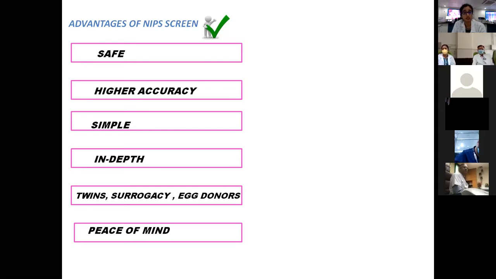The technique we are using is massive parallel shotgun sequencing. This technique can even be done in cases of twins, surrogacy, and egg donors, that is, cases where the pregnancy is precious. So for NIPT, we can do testing even for such cases. And lastly, it is considered a peace of mind test. If a mother wants to confirm whether her child is normal for these syndromes or not, then this test can be offered for the same.